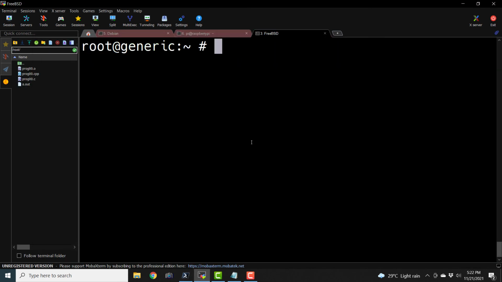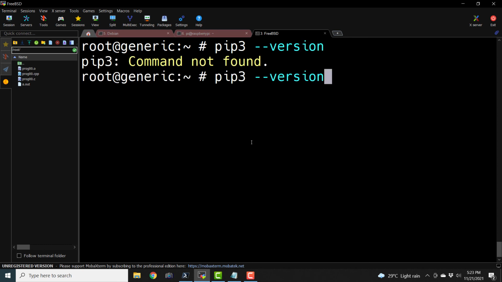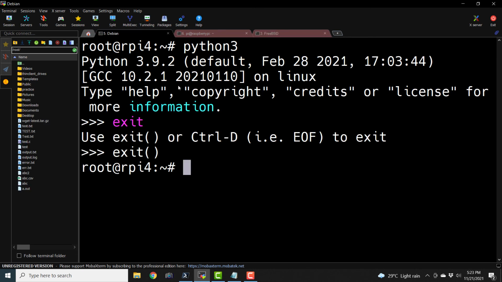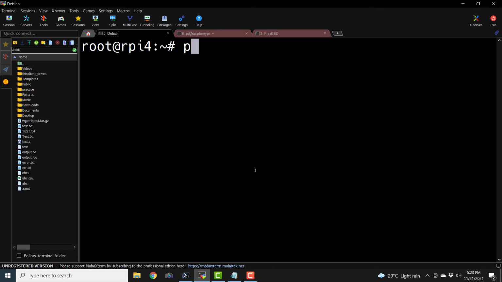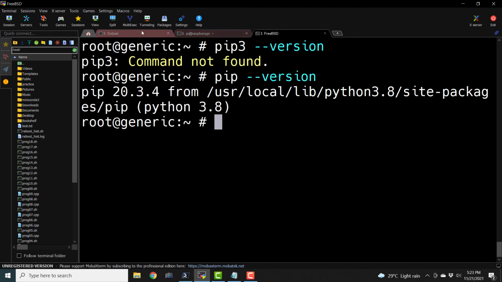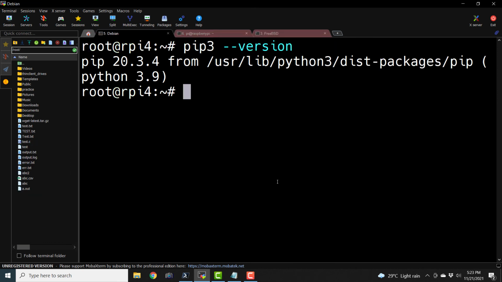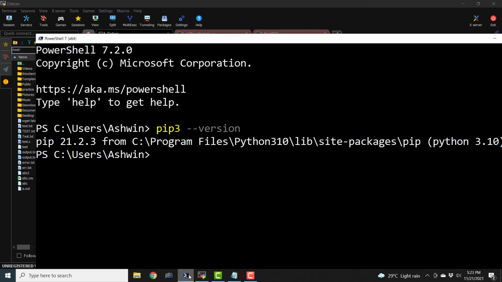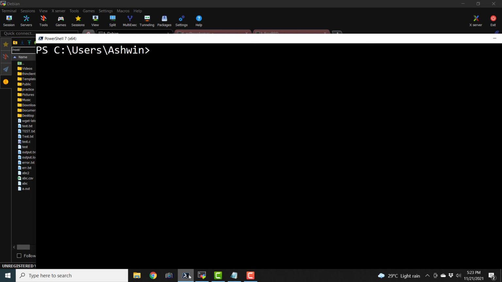Similarly, let's go to the FreeBSD and type in pip3 --version. Okay, it says pip3 command not found. So here we have to use pip and it is going to print the version. And similarly, here also we can say pip3 --version. And if I hit enter, it is actually going to show us the version of the pip3. So everywhere, I guess the same version is installed, 20.3.4 across all the operating systems except Windows. Here we have 21.2.3.